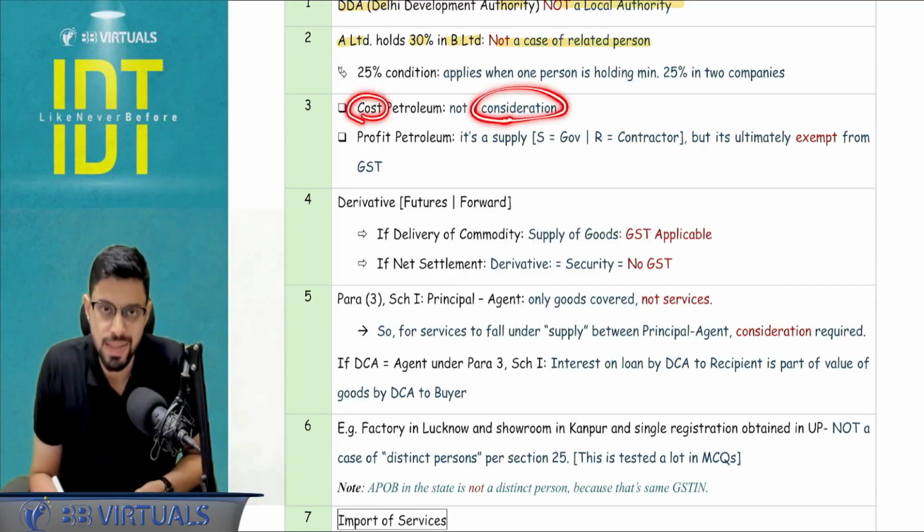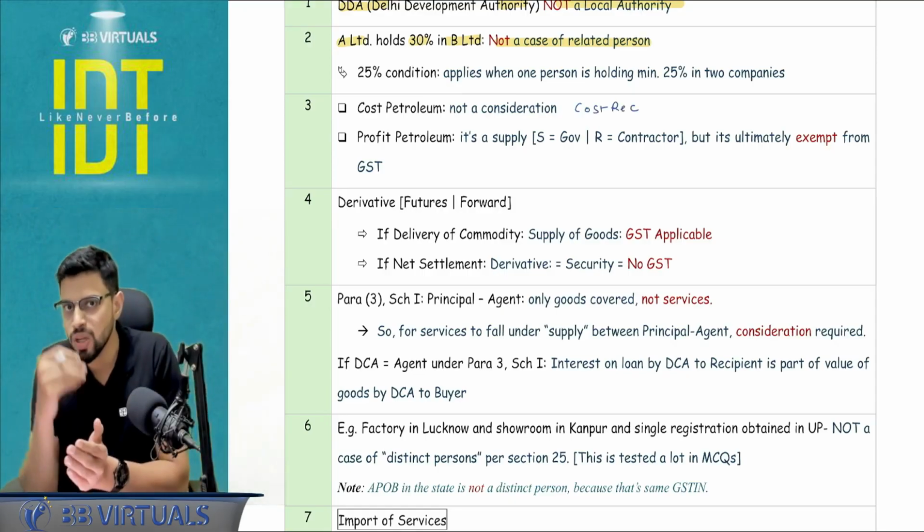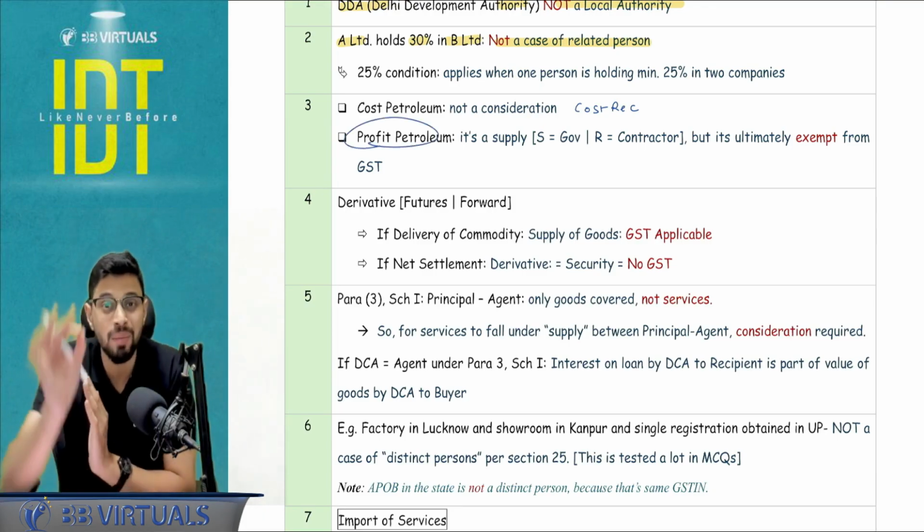Cost petroleum is not a consideration. It is merely a case of cost recovery. It is only a cost recovery, and that he has done for himself. He wants to earn the profit, so he has done it for himself. It is not a consideration for anyone. Profit petroleum is a consideration.